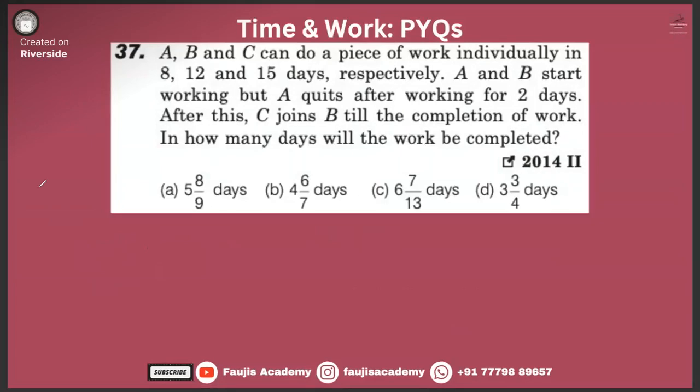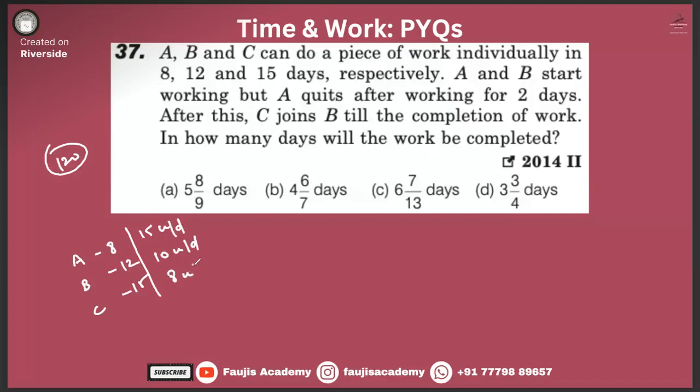But anyways. A, B, C can do a piece of work individually in 8, 12, and 15 days respectively. A and B start working. Before that, let's find the LCM. Is it 120? Yeah, it's 120. So that means 15 units per day, 10 units per day, 8 units per day, right?